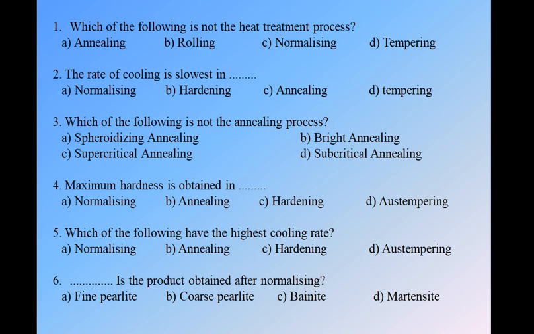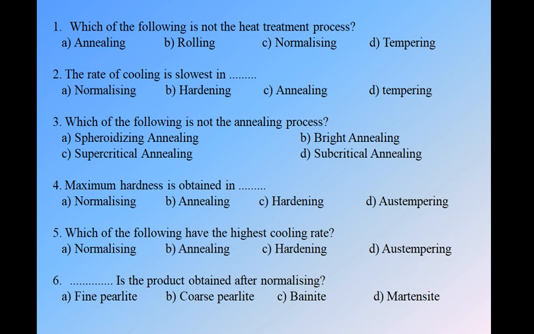Okay, so question number two: the rate of cooling is slowest in, we have four options: A normalizing, B hardening, C annealing, D tempering. See, rate of cooling depends upon the media we use to cool the heated material or component. As we know, annealing is done in the furnace, normalizing is done in air, hardening is done in water. So cooling is slowest in annealing because annealing is done in a furnace, so it will take 10 to 12 hours to cool, so option C is correct.